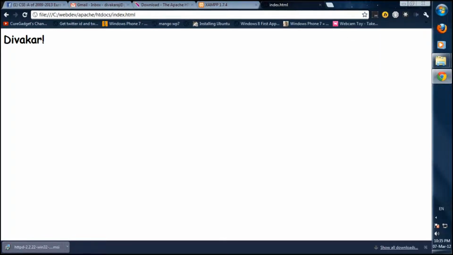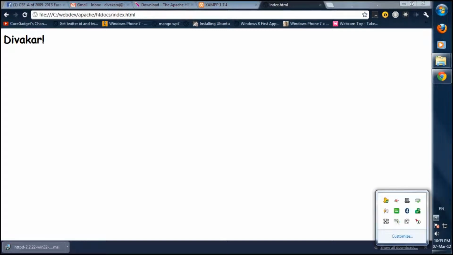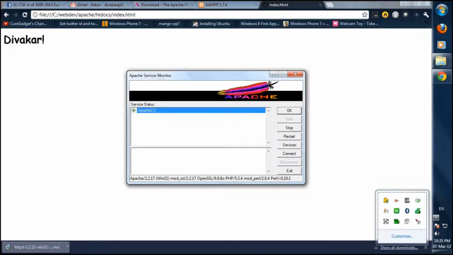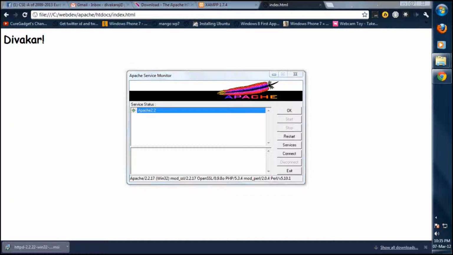Okay, and if you see in your system tray, you see a small icon here with a green play button and a red arrow on top. Right click that, open Apache monitor. It shows that Apache 2.2 is currently working. Okay, you can stop it, restart it, connect, and you can exit it. Right now I'm stopping it. In starting for this, say no. Okay, so let it work then. Click OK.